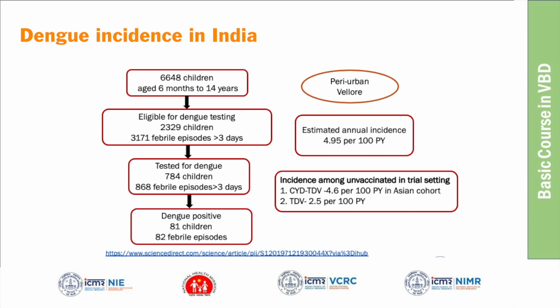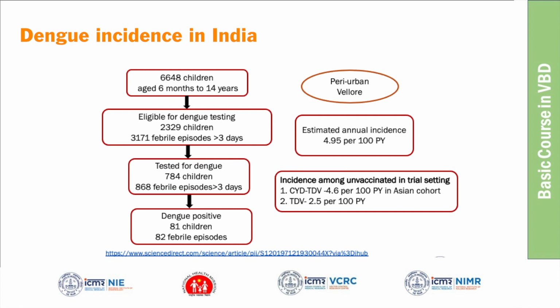There were like 2 trials. One is Sanofi's CYD-TDV vaccine, that is called a dengue vaccine. So this dengue vaccine, when they conducted the trial in Asia and Latin America, in the Asian cohort of children, in the unvaccinated arm, because in the vaccinated arm we expect the incidence is low, the estimate was similar. The incidence was 4.6 per 100 years follow-up.